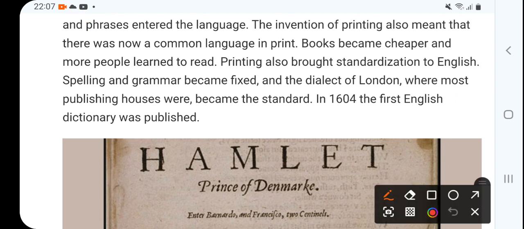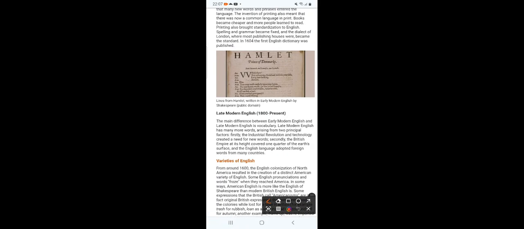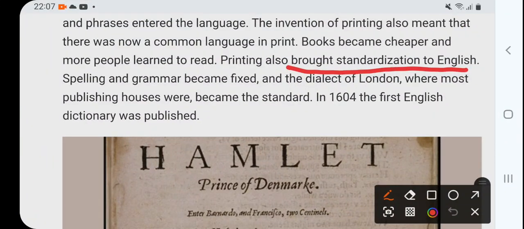Gradually, spelling and grammar became fixed, because in the beginning when anything starts there are many trials and errors, and one day we come to a conclusion and make some rules and regulations. Similarly, it happened in the language.